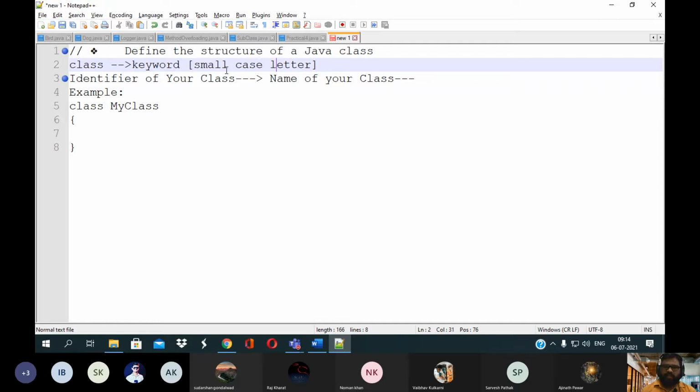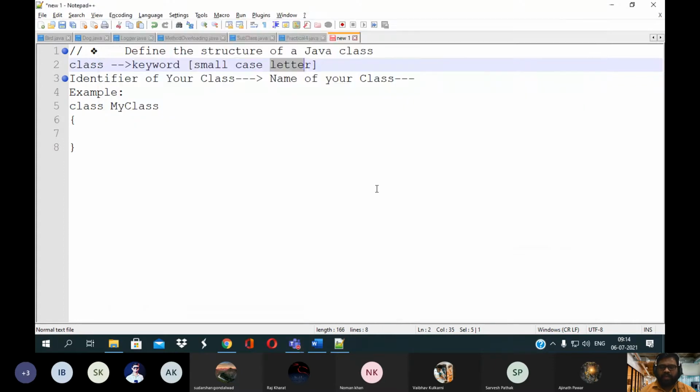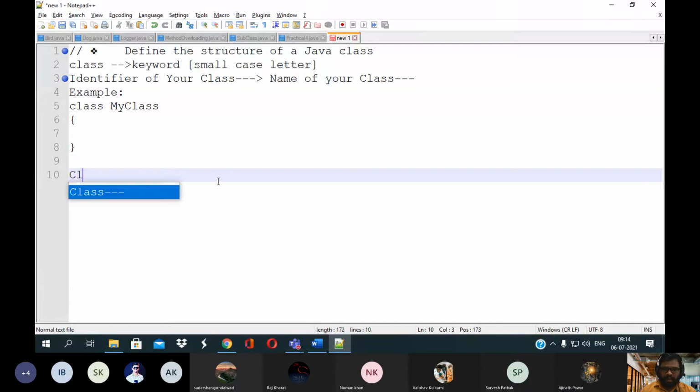Every character present in this class keyword is in small case. It is mandatory. Java is a very case sensitive language. If you write Class like this, C is capital.